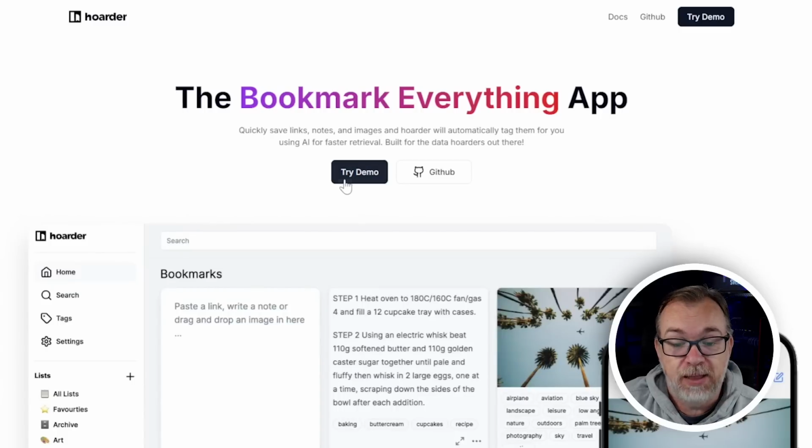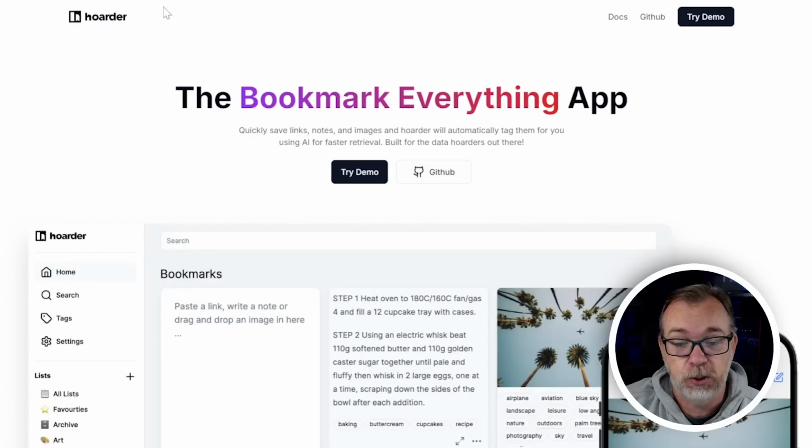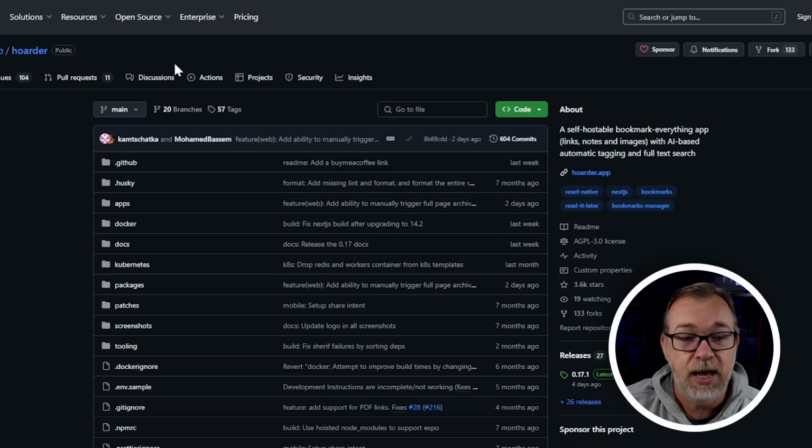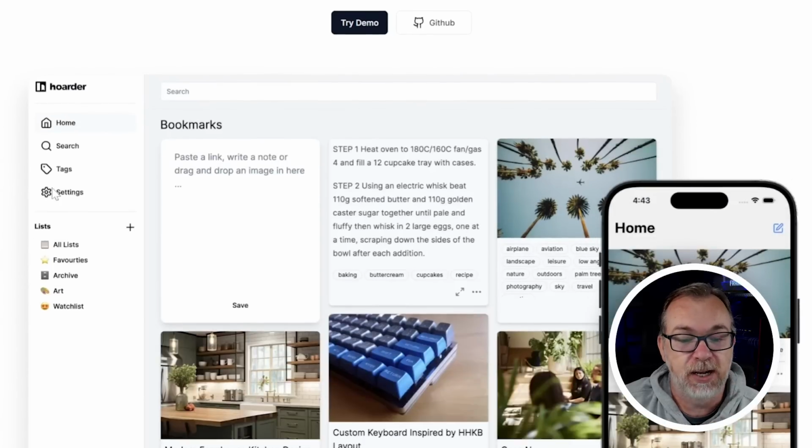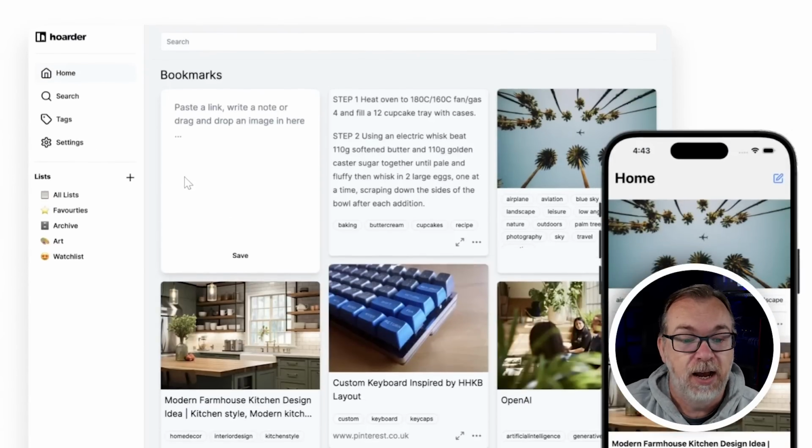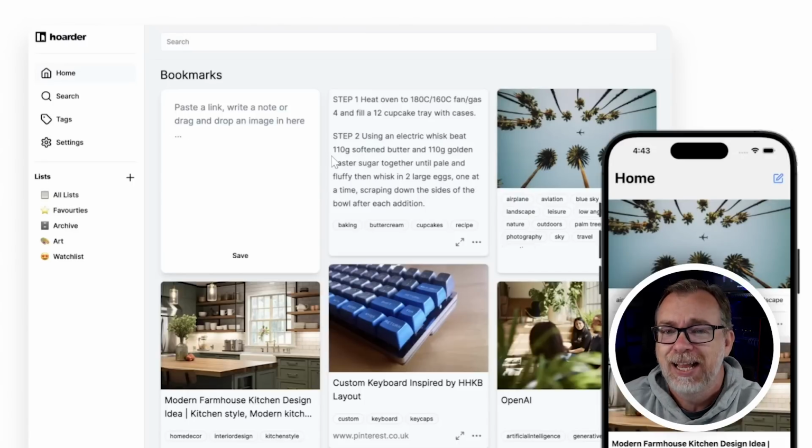So below that, they've got a demo that we can try, but of course, I've got my own demo. We're gonna check that out here in just a minute. They've also got a GitHub repository, which I'll pop open in a new window so we can take a look at that later. But if we scroll down, we get a little bit of a screenshot of what the app looks like. And I actually really dig the layout here. By default, it looks like it's in a masonry grid, or a masonry layout, which is a more compact way of organizing things, so there's less dead space between what you're doing there.